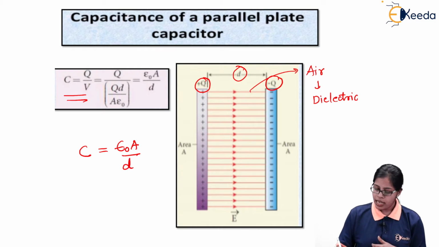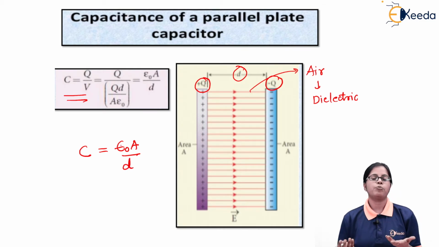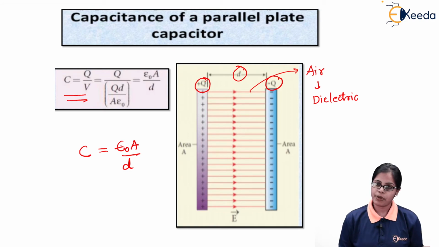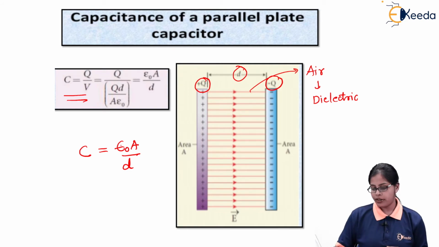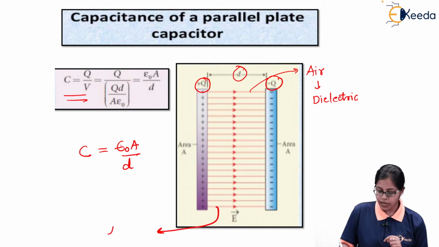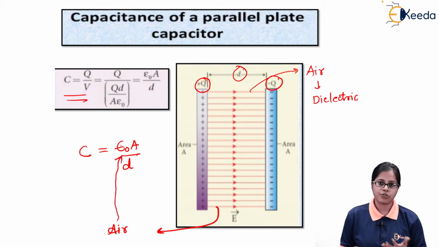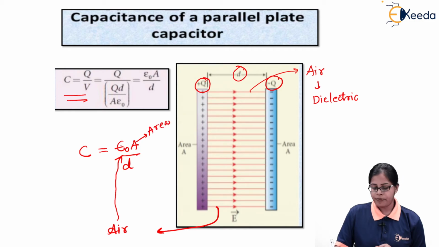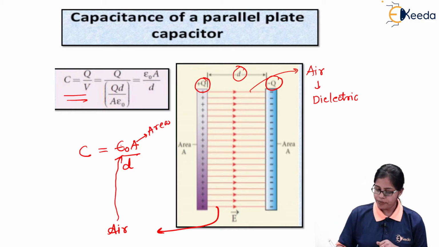As we are aware, epsilon naught is the permittivity of free space or vacuum. Since between the two plates of the capacitor there is air, the permittivity is that of free space or vacuum. A indicates the cross-sectional area of the two plates of the capacitor.